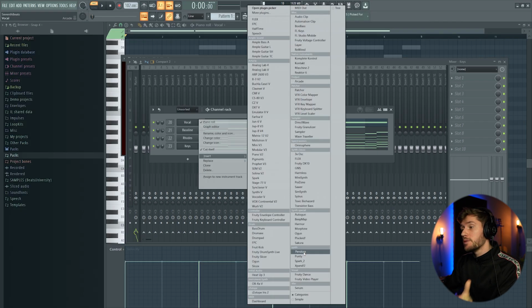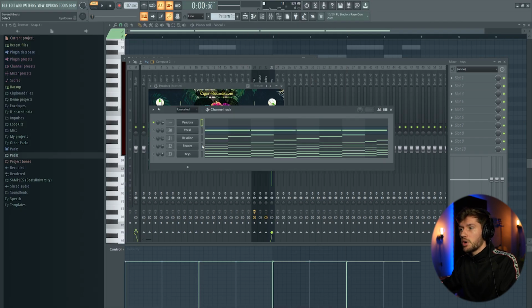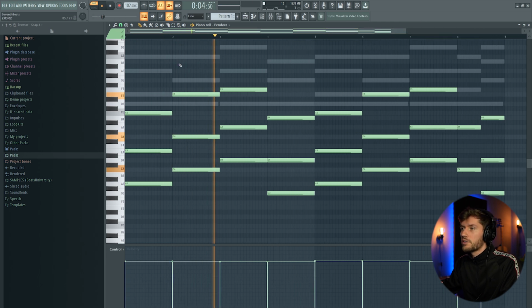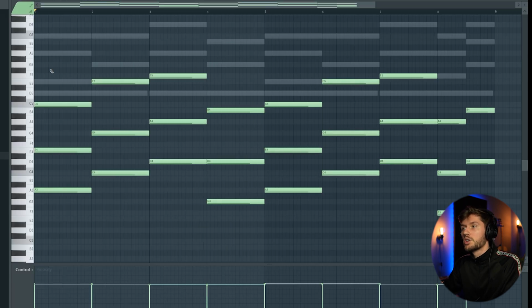So right now I'm going to use the Pendora VST. I'm going to solo this one and just copy the Rhodes keys into this one. I think there's already a really fine preset. So I'm going to add some more notes in between. So repeating this one.